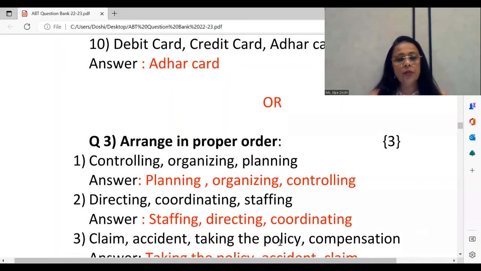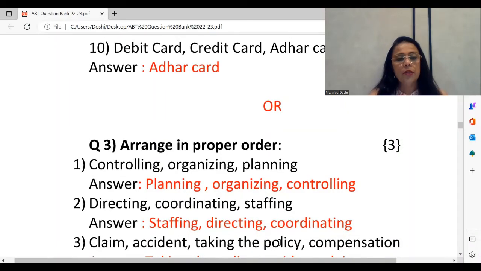Going to the next one, we have the arrange in proper order for claim, accident, taking the policy, and compensation. So once again, what is the problem here? We are talking about the chapter of insurance, the fourth chapter, business services, 27 marks under that in your final exam also.